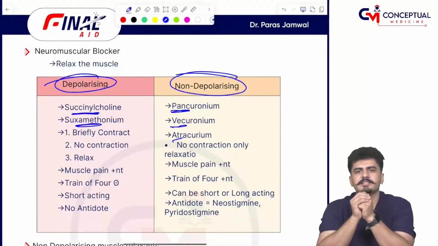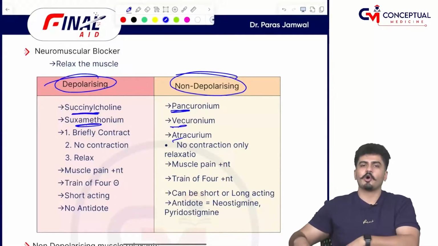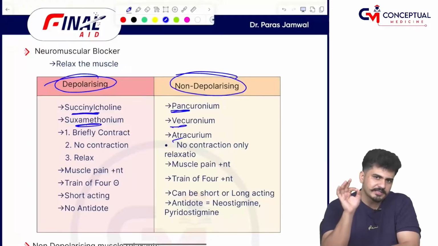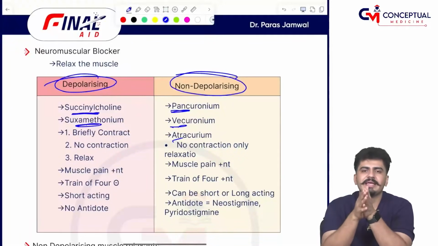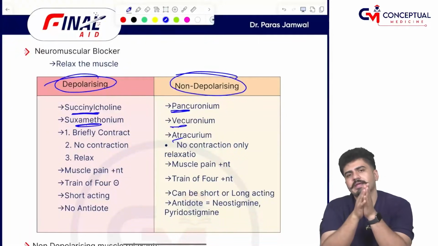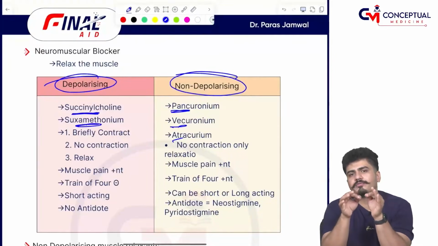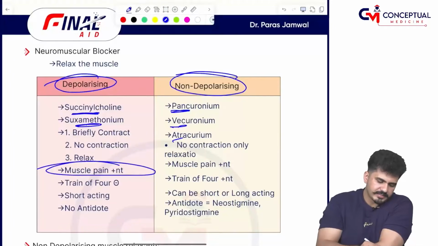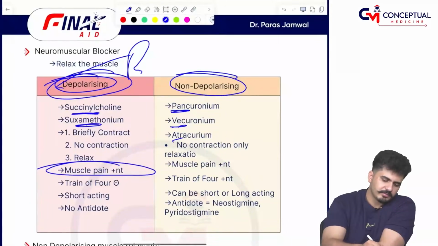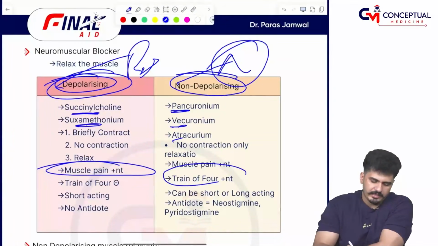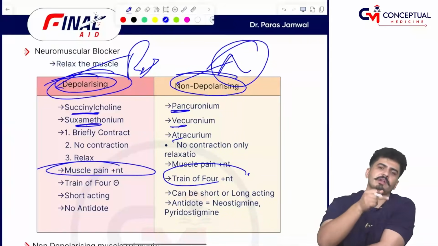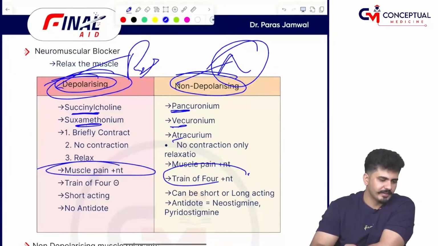Now non-depolarizing, which only relaxes, they do not contract. Here the pain is absent. Along with the pain being absent, the train of 4 response is present. So here you have to remember, pain is present in depolarizing, D for दर्द, D for depolarizing, and non-depolarizing में नहीं होता दर्द. And train of 4, जहाँ दर्द नहीं होता वहाँ train of 4 present होता, जहाँ दर्द होता वहाँ train of 4 present नहीं होता.